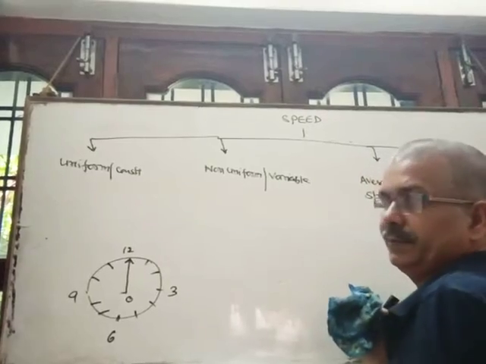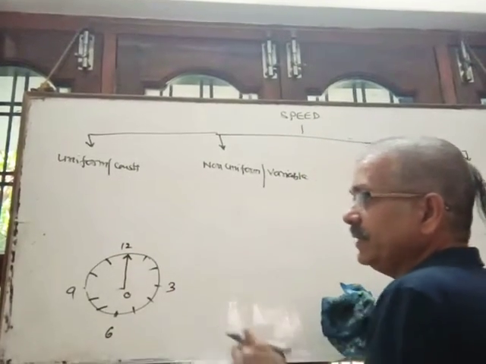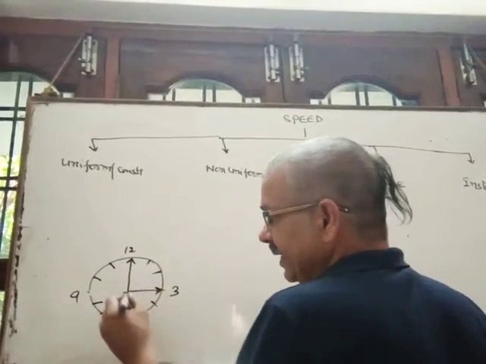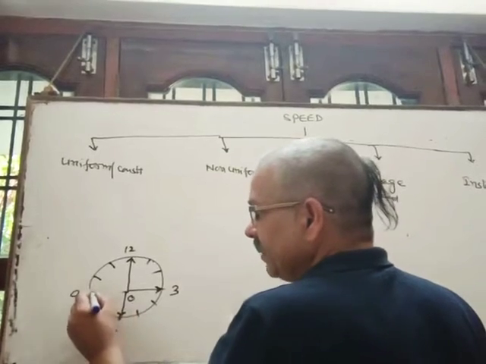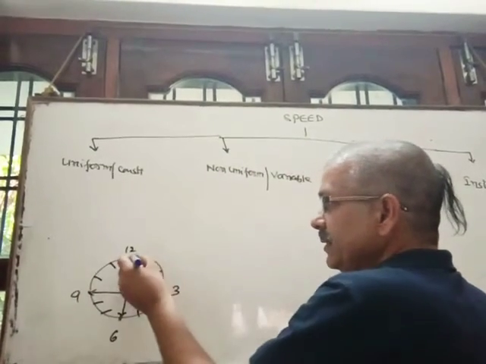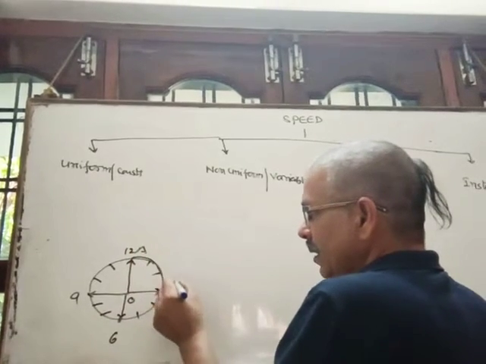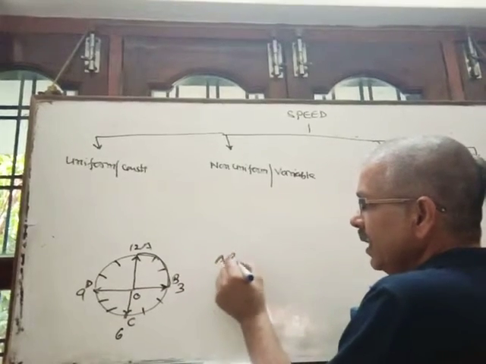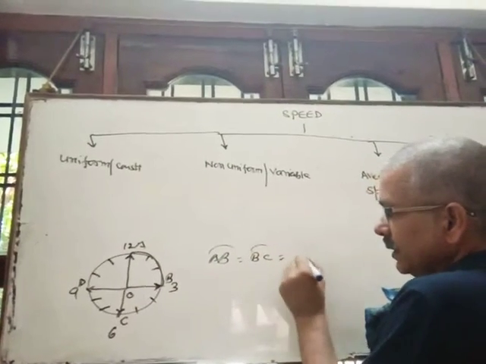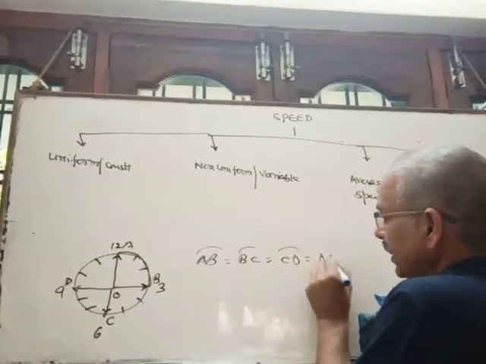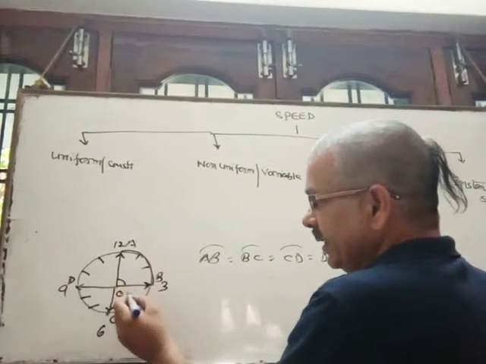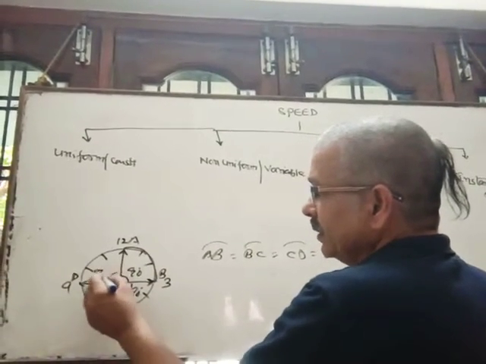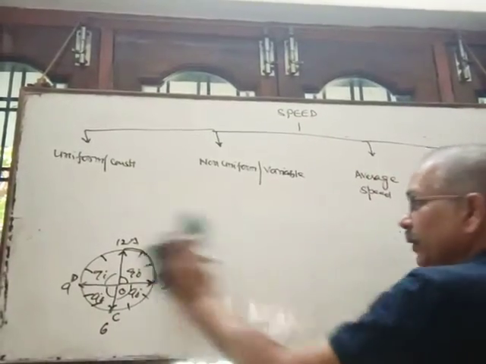After 15 seconds, this second hand will reach here, and next after 15 seconds it will reach here, and next after 15 seconds it will reach here. It means this distance, suppose it is AB, BC, CD and DA. So here AB is equal to BC is equal to CD is equal to DA. And the angular displacement here will remain 90 degrees after each 15 seconds. So it is an example of uniform speed.